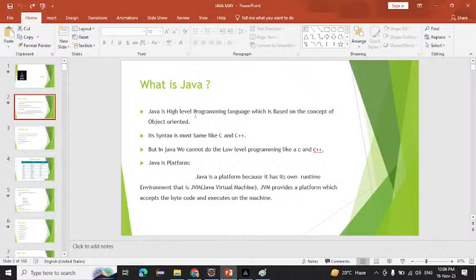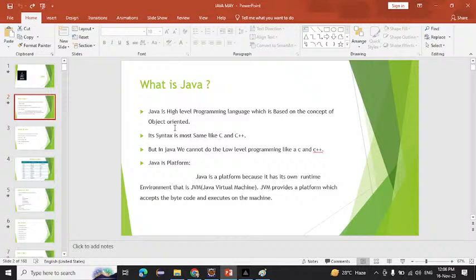Human friendly means humans can understand it more easily than the machine. And it is based on the concept of object oriented, which means everything in Java is based on the object. Everything in Java is based on the object.